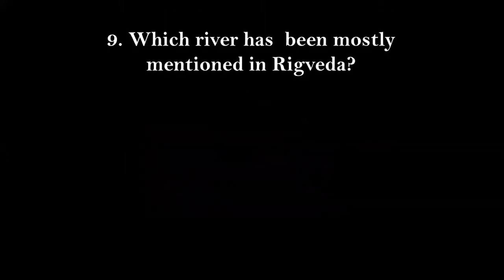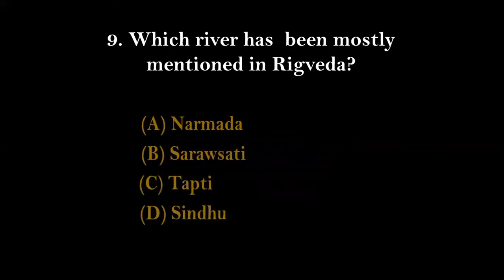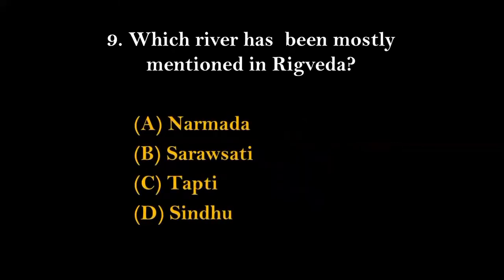Question number 9. Which river has been mostly mentioned in Rig Veda? Options given here are Narmada, Saraswati, Tapti, and Sindhu. And the right answer for this will be, the most mentioned river in the Rig Veda is option number D, that is Sindhu.